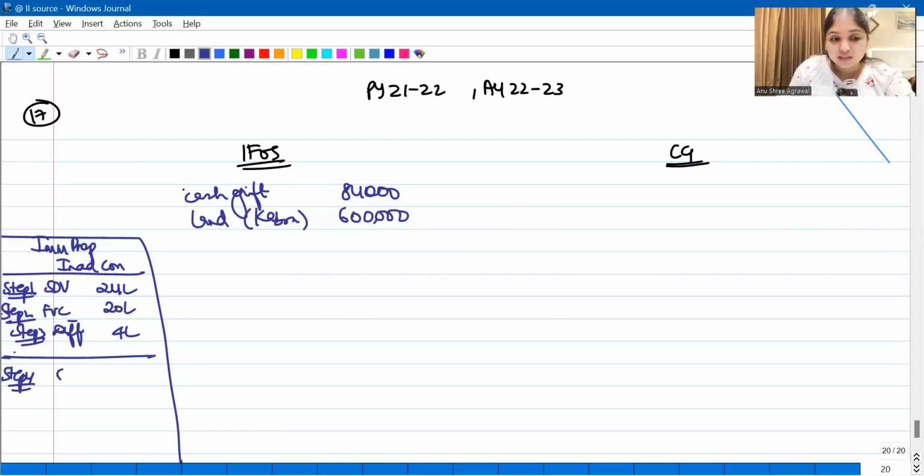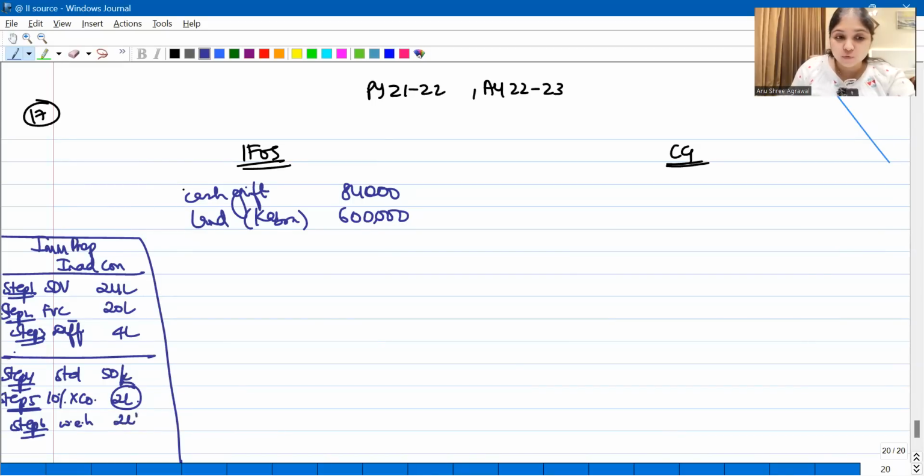Step 4 is a standard. Standard is always 50,000. And then step 5 is going to be 10%. Sorry, 10% of what? 10% of your actual consideration. What is 10% of consideration? 10% of your consideration is going to be 2 lakh. Now step 6 is going to be step 4 or step 5, whichever is higher. Which is higher here? 2 lakh rupees is higher.